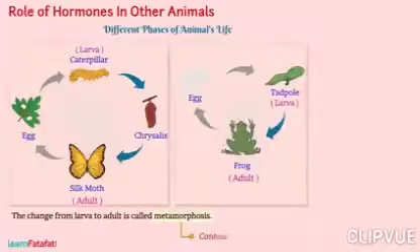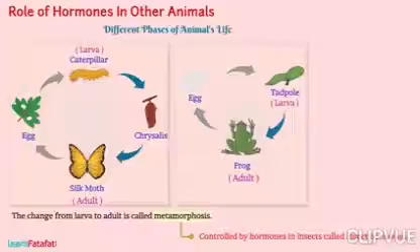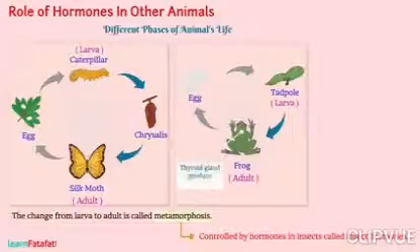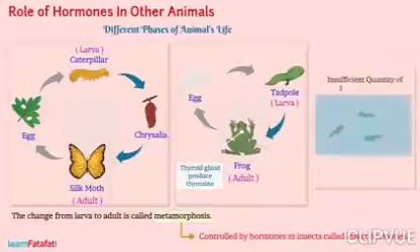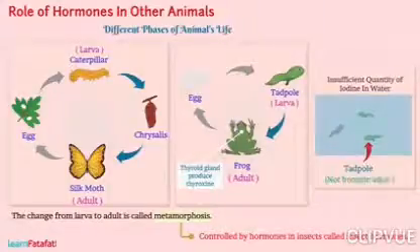It is controlled by hormones in insect called insect hormones. For example, thyroid gland in frog produces thyroxine, which facilitate these changes. If there is insufficient quantity of iodine in water, the tadpole could not become an adult.